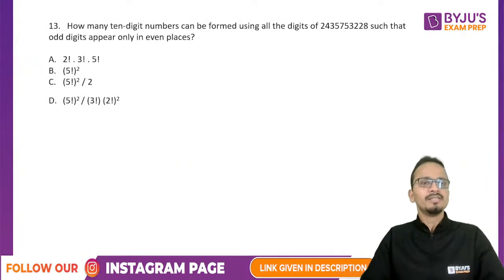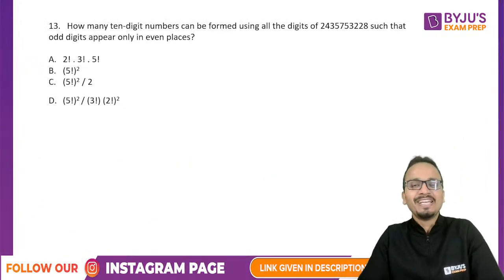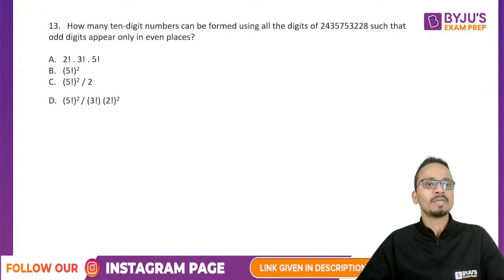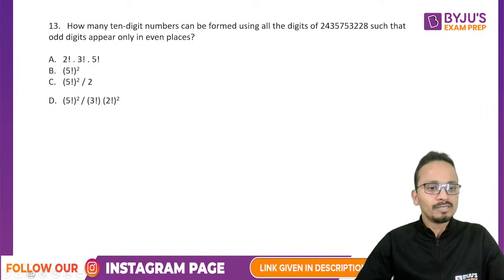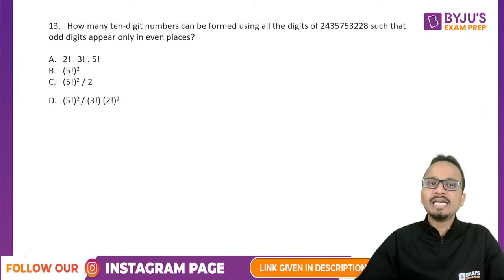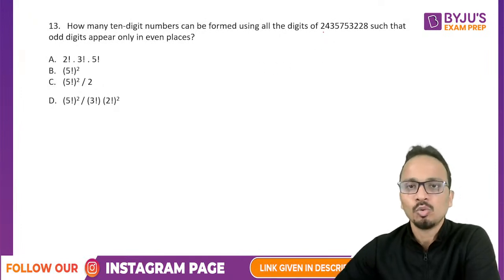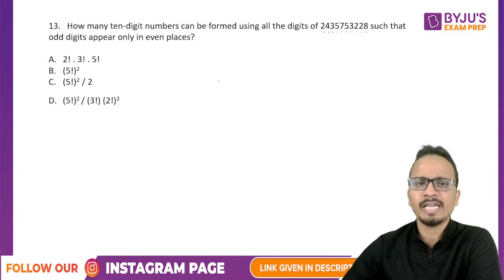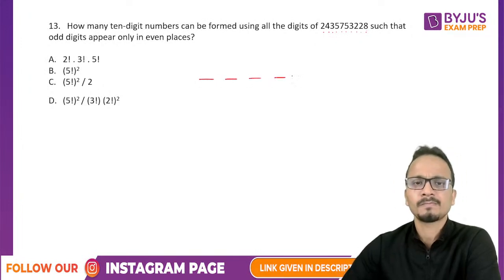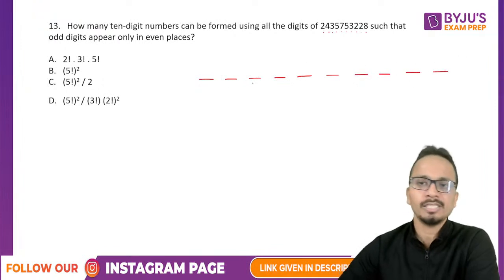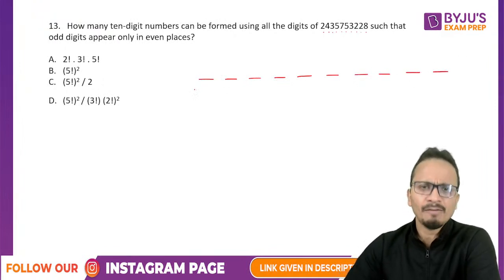Question number 13. Very interesting question, but an easy question of permutation and combination. So let's have a look at this one. The question is, how many 10-digit numbers can be formed using all the digits 1, 2, 3, 4, 5, 6, 7, 8, 9, 10? We are given 10 digits. So these are the 10 digits which are given, and we'll have to use all of them.